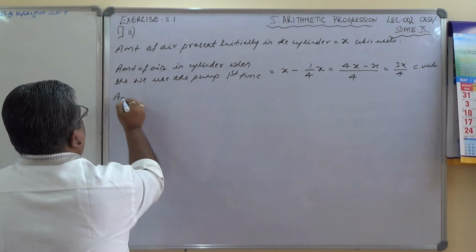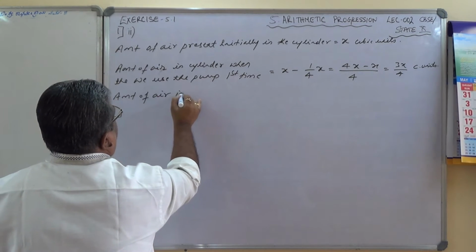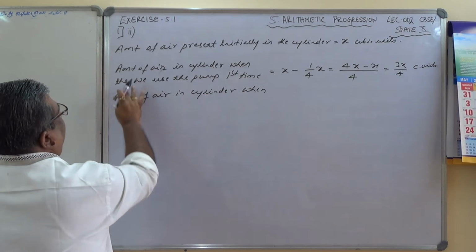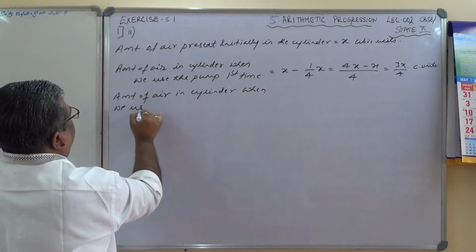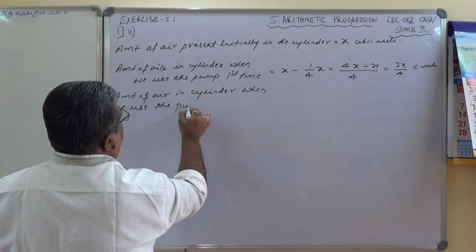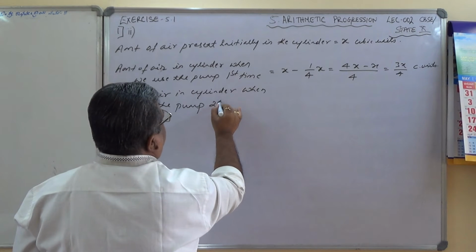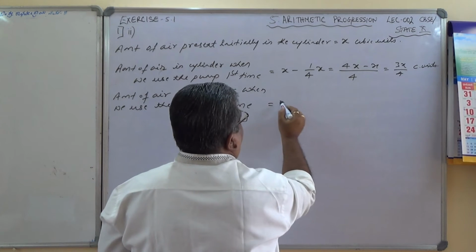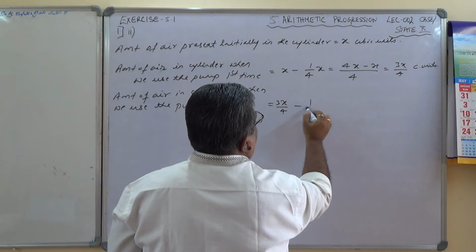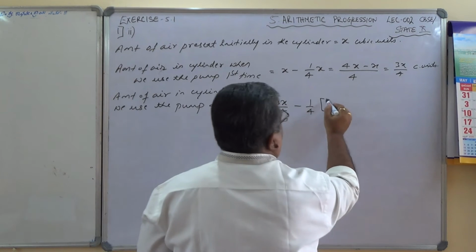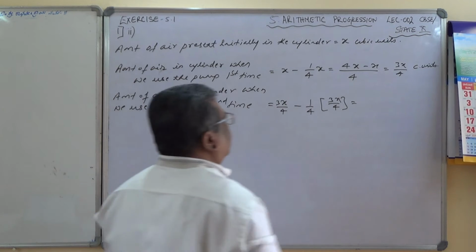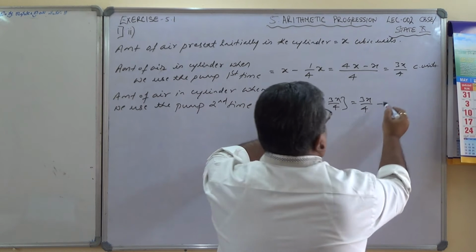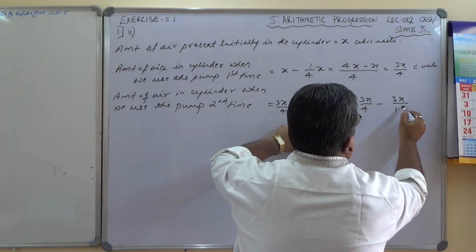Now next, amount of air in the cylinder when we use the pump the second time equals what is present already. 3x by 4 units is present, minus 1/4 of this volume that is removed. 3x by 4 minus 3x by 16.